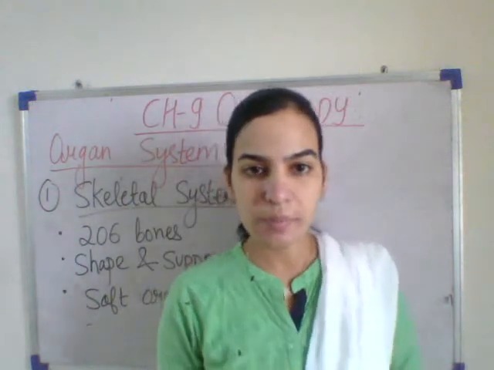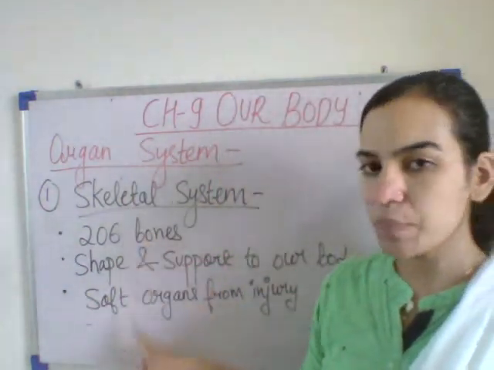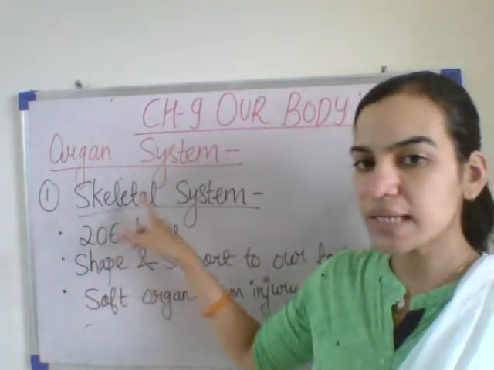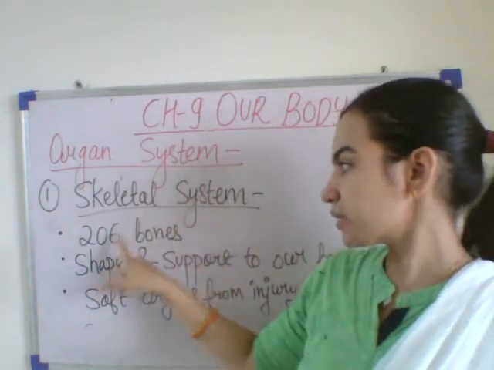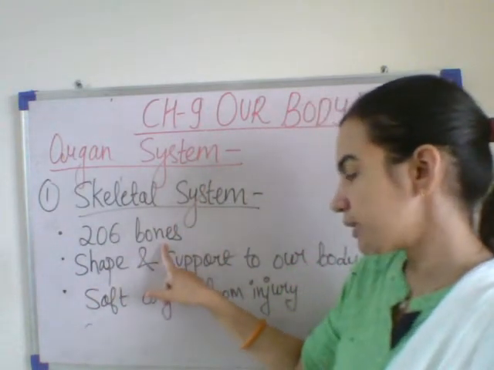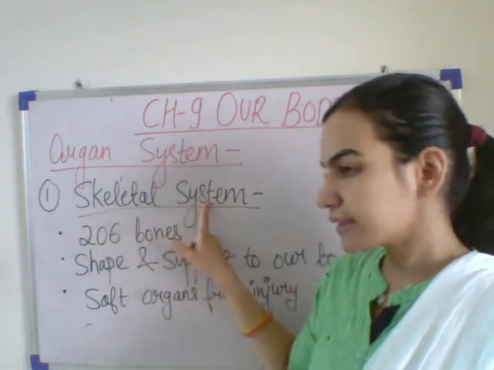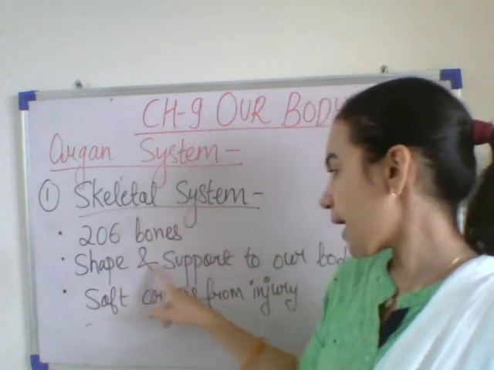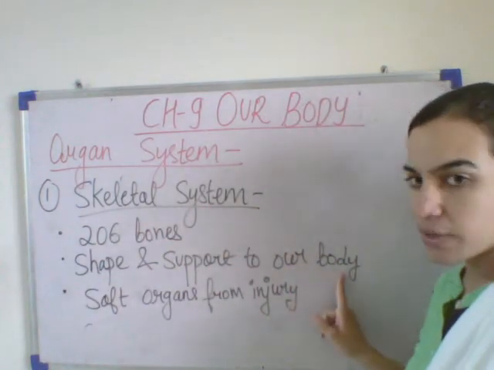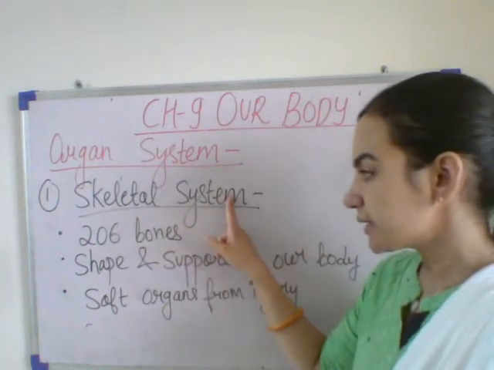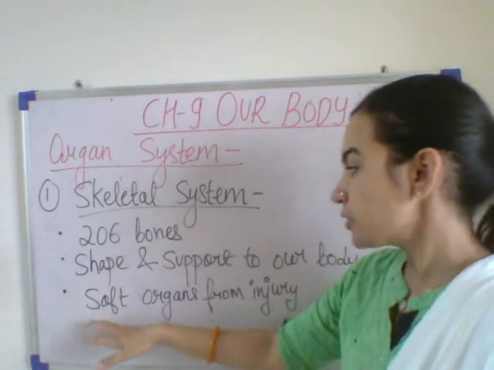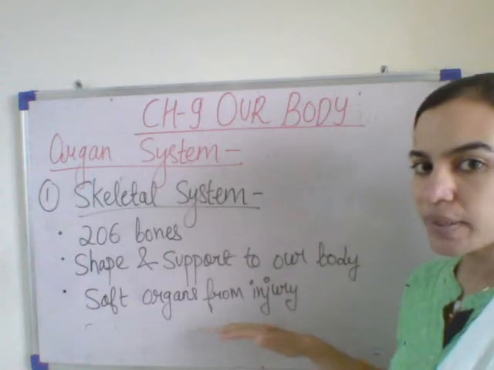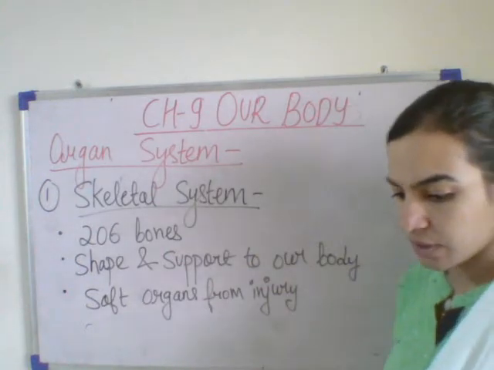So what do you have to remember? You have to remember these 3 points. First one, the skeletal system consists of 206 bones. Skeletal system gives shape and support to our body. Skeletal system protects soft organs from injury.